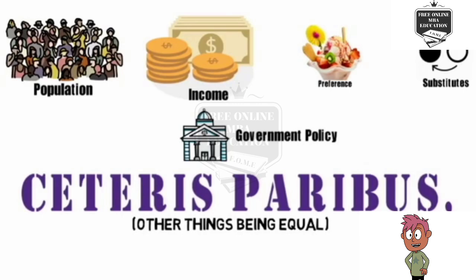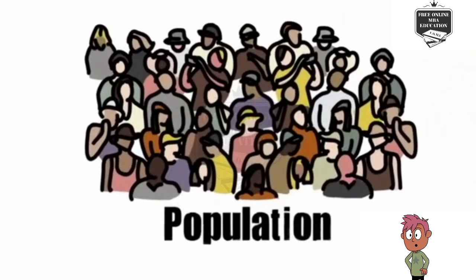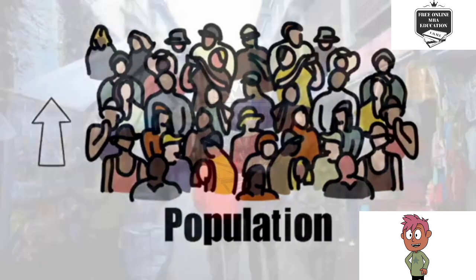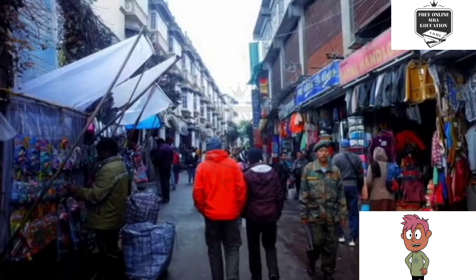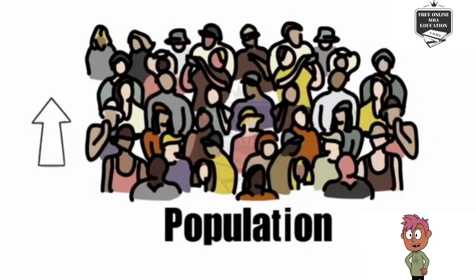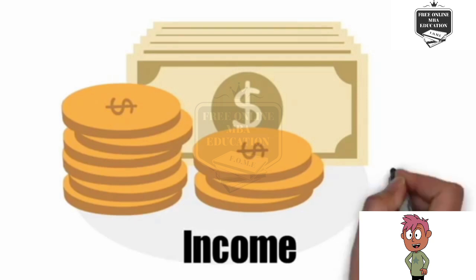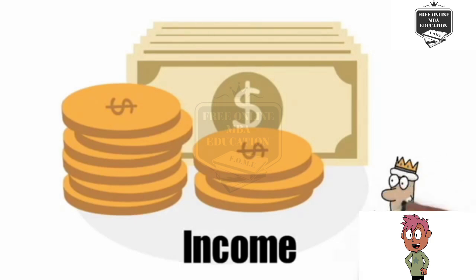Let us understand why it's necessary to make such an assumption. If the population of an economy keeps growing, then the quantity demanded of the commodity will also rise, even if the prices remain constant or increase a little. This way, the law will fail to hold. Hence, it is important for us to assume that population in the economy remains constant. Similarly, if a person's income increases, he could afford any commodity even when prices rise. Hence, income is also assumed to be constant for this law to hold.